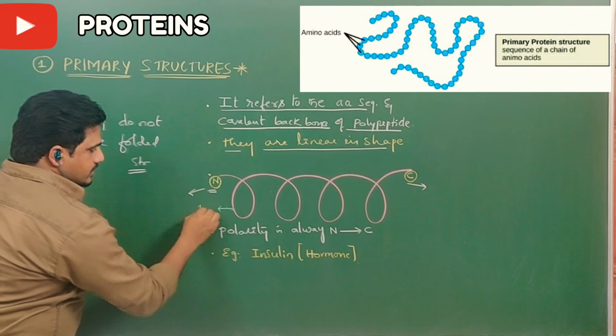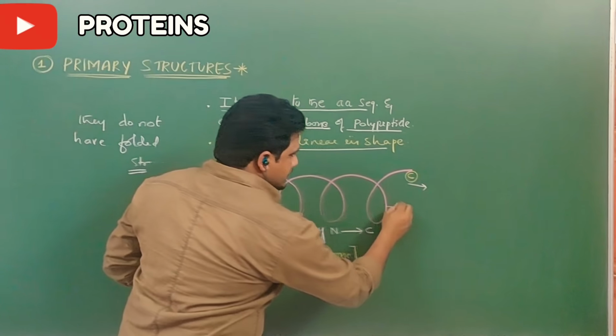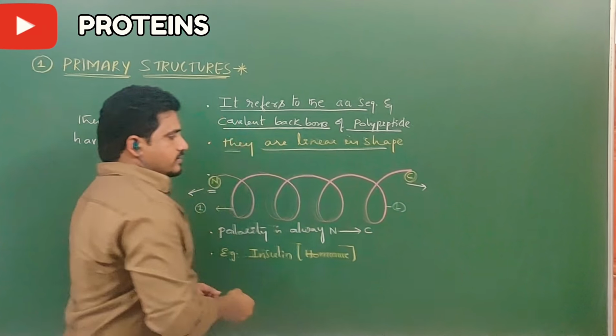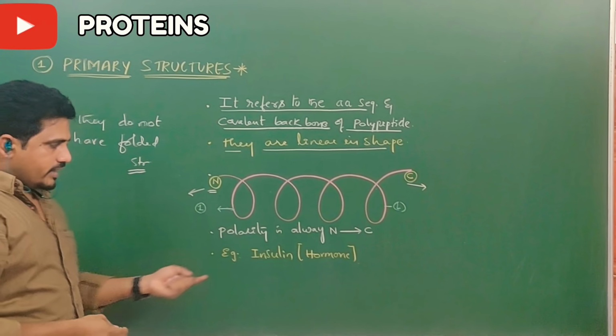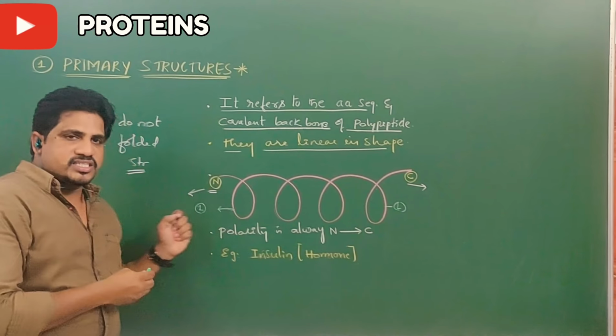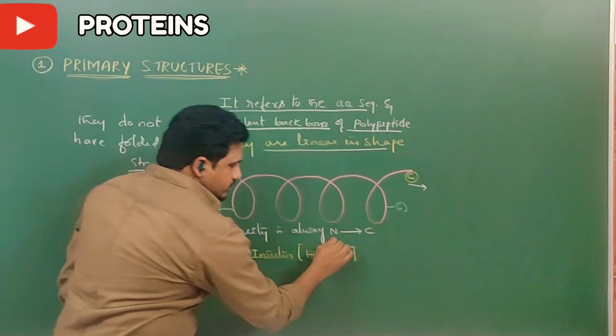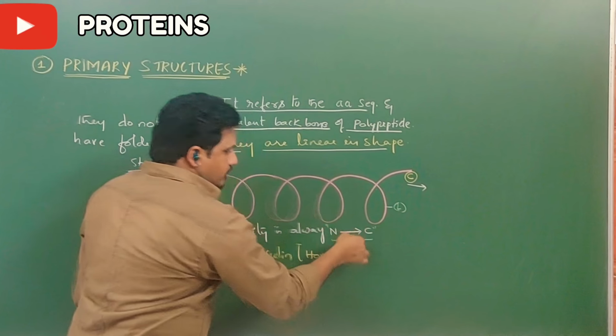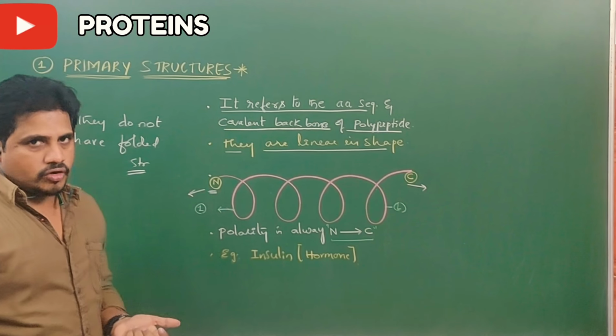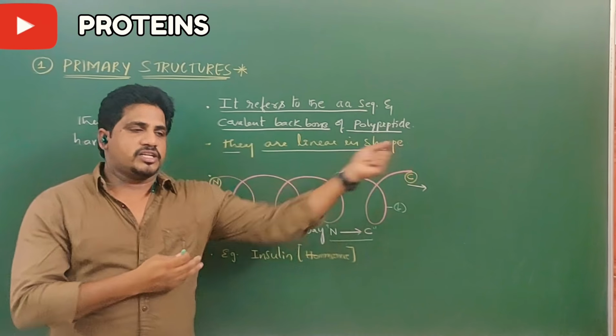First amino acid, whereas it is last amino acid. Example, if you take insulin. So always its direction is from N towards C. So this is important. Other than this arrow mark, if you observe, that is wrong. N-terminal to C-terminal direction it will go.